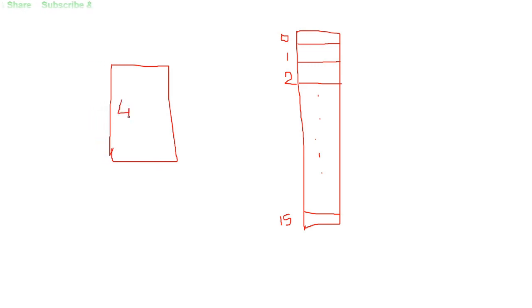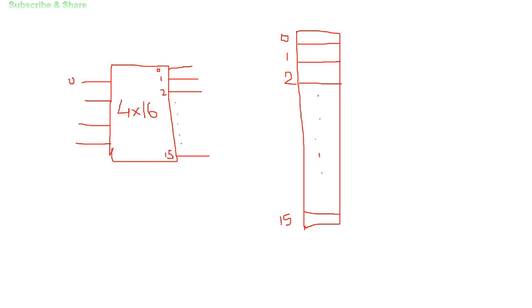The size of the decoder is obviously 4x16, with 4 input lines going into the decoder and 16 lines coming out of it. If I consider this to be 0, this is 1, this is 2, and this is 15, these are the different output lines which are coming out.